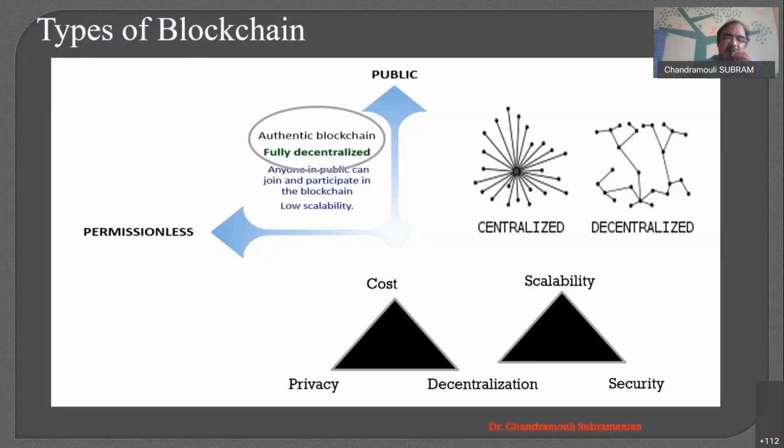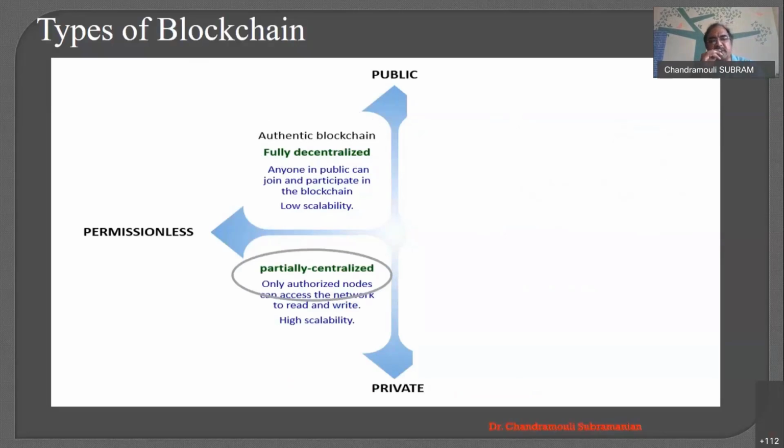So there we go to the next type of blockchain called private permissionless. Say, for example, I'm running a company. I want to maintain a blockchain within my company. I'm a single organization, right? So I go for a private permissionless blockchain. What is permissionless? There is no need for you to get permission from anybody, but however, only authorized nodes can have access, because it is my own blockchain within my own company.